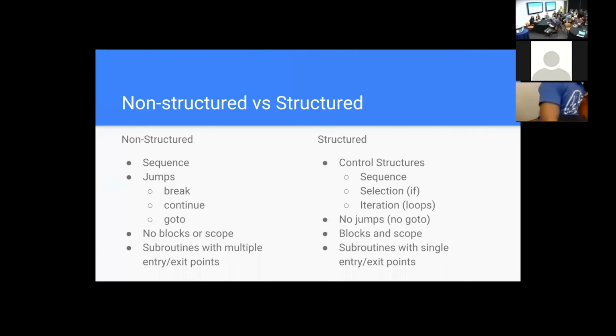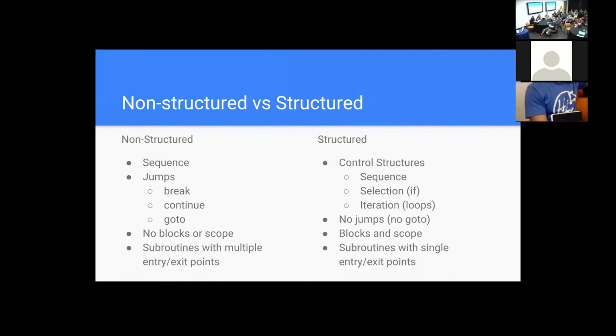So now we're actually gonna move into a couple paradigms. We're not gonna talk about specific languages necessarily, but these paradigms. The first one that we're gonna talk about is non-structured versus structured. Non-structured, and these aren't hard and fast rules. These are general ideas that might describe what these mean. But structured, there's sequence. You do this, then this, then this. They had a lot of jumps, like goto. A break is considered a jump.